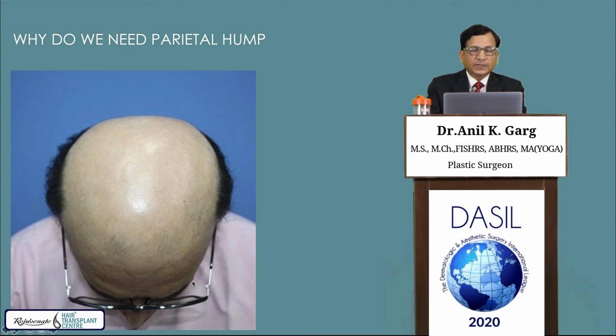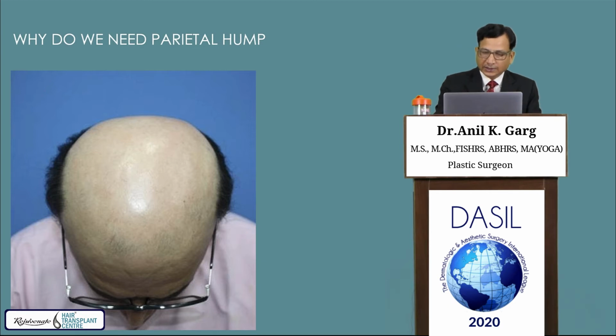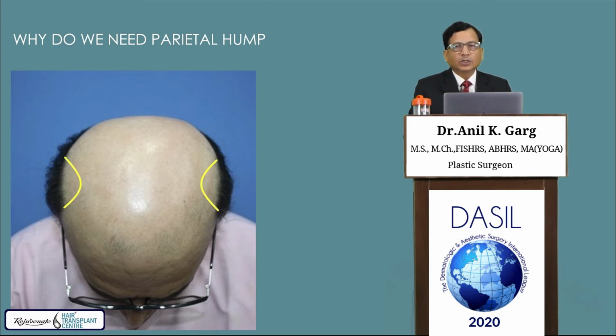Now this is grade 7 plus baldness, in which the parietal hump has dropped down, receded down. In such cases, we always reconstruct the parietal hump. The question is, why do we need to create it?